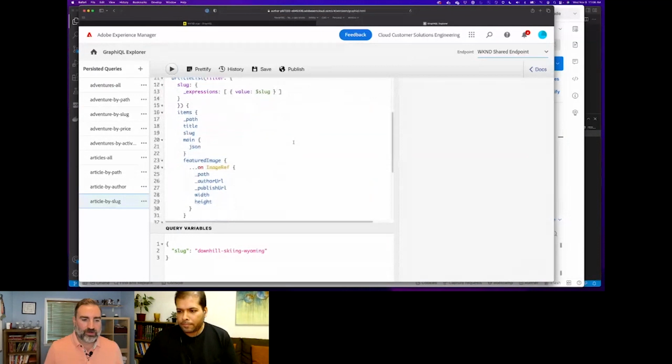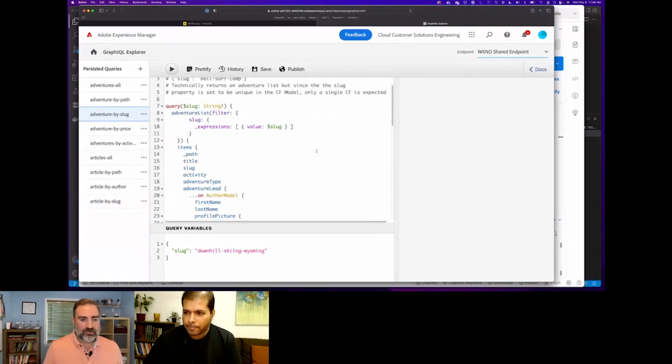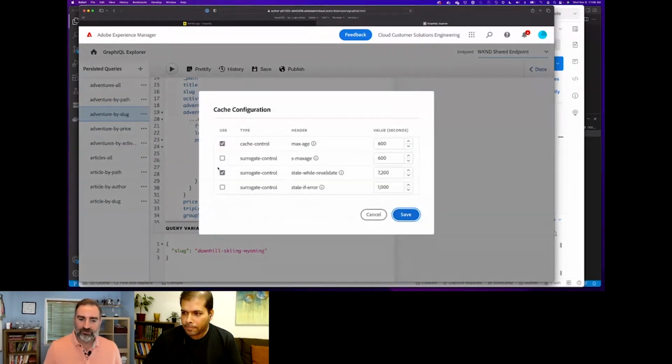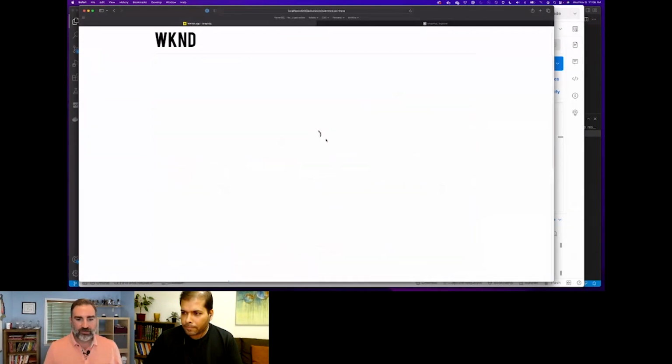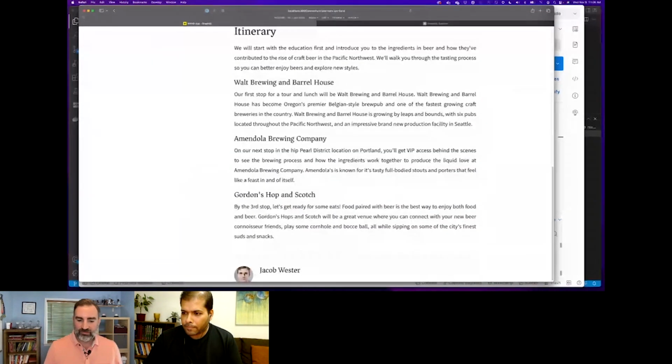And now, I clicked on the wrong one. I apologize about that. The adventure lead is here. And you can also see, if I click on headers, the cache control and surrogate control headers I set are all there and will be served when this persisted query gets served. So then I can go into one of my adventures, and you can see that the author information along with their profile picture is showing up.